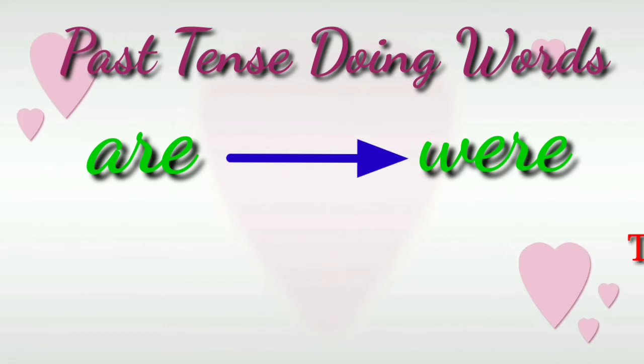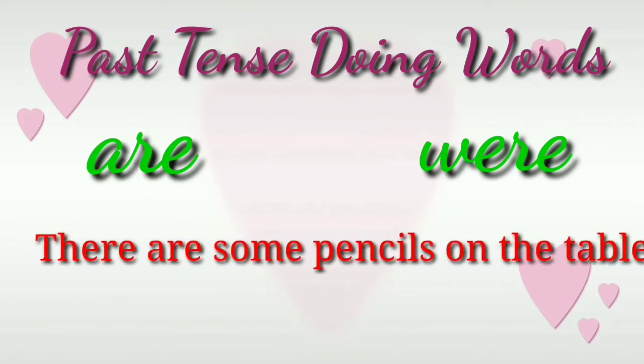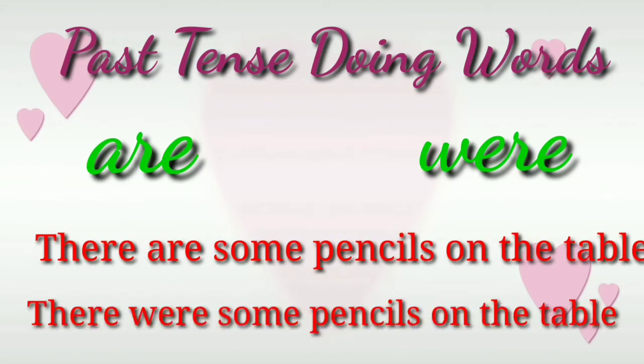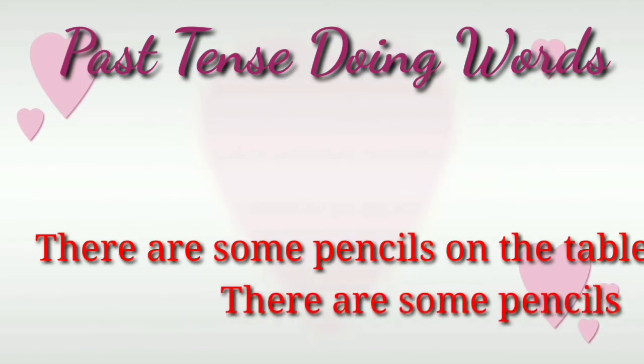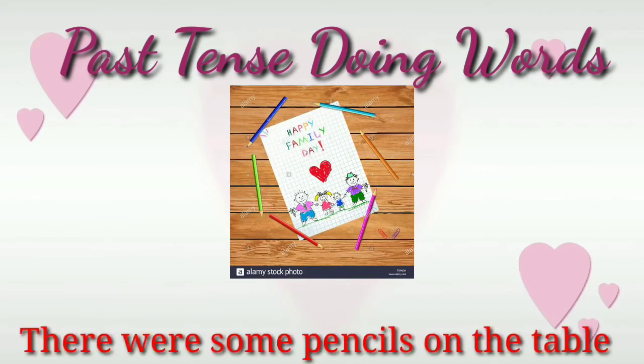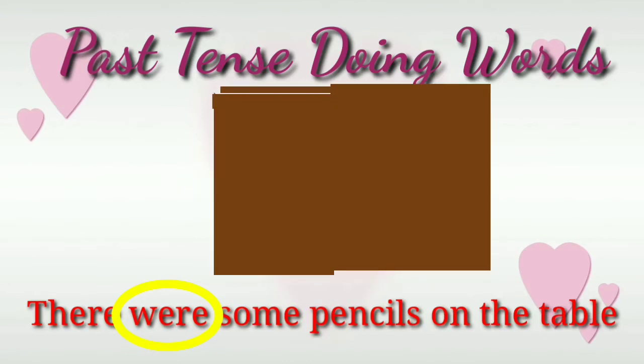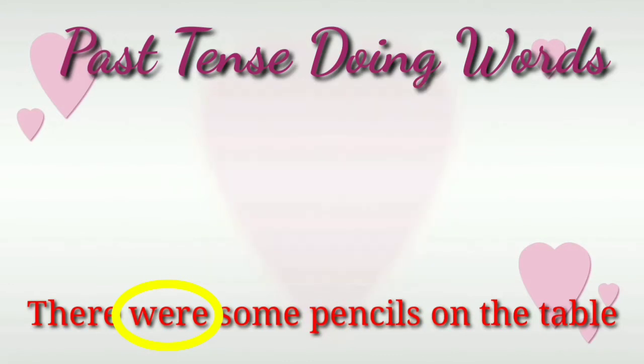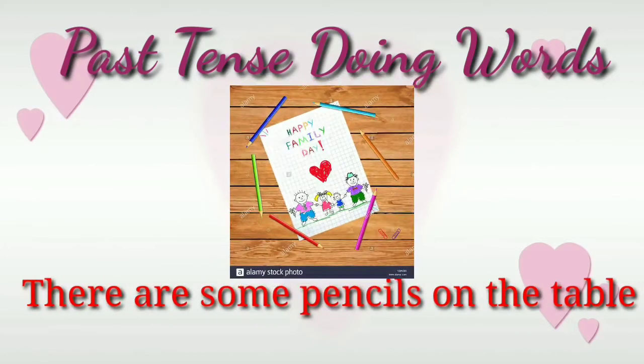For example, there are some pencils on the table and there were some pencils on the table. So here the first sentence means yes, now there are some pencils. But there were some pencils means now there is no pencil. But before this time, before now, yes, there were some pencils on the table.